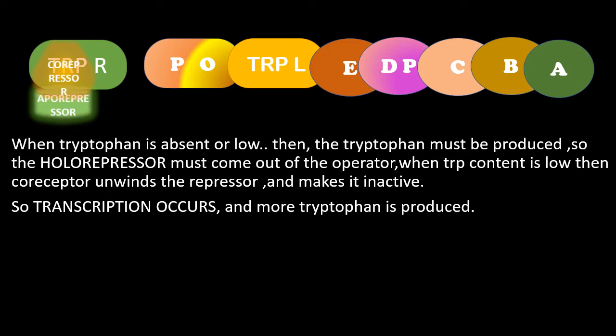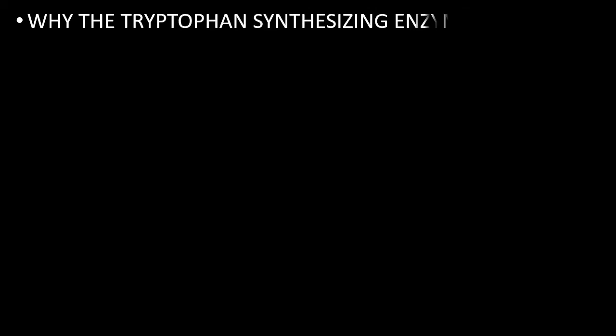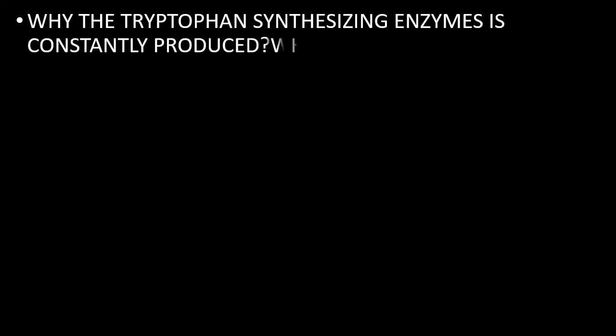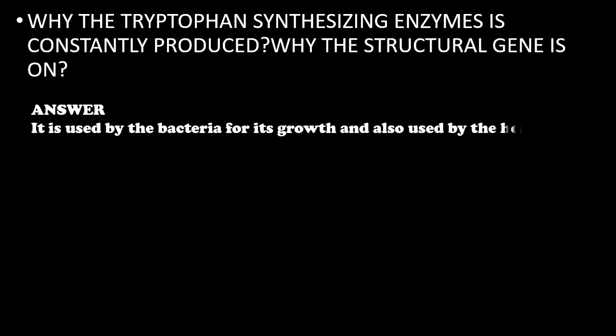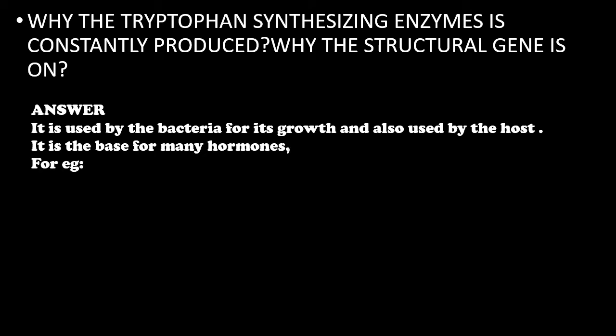Now, why is the tryptophan synthesizing enzyme constantly produced? Why is the structural gene always on? The answer is, it is used by the bacteria for its growth and propagation, and it is also used by the host system. It is the base for many hormones, for example serotonin.